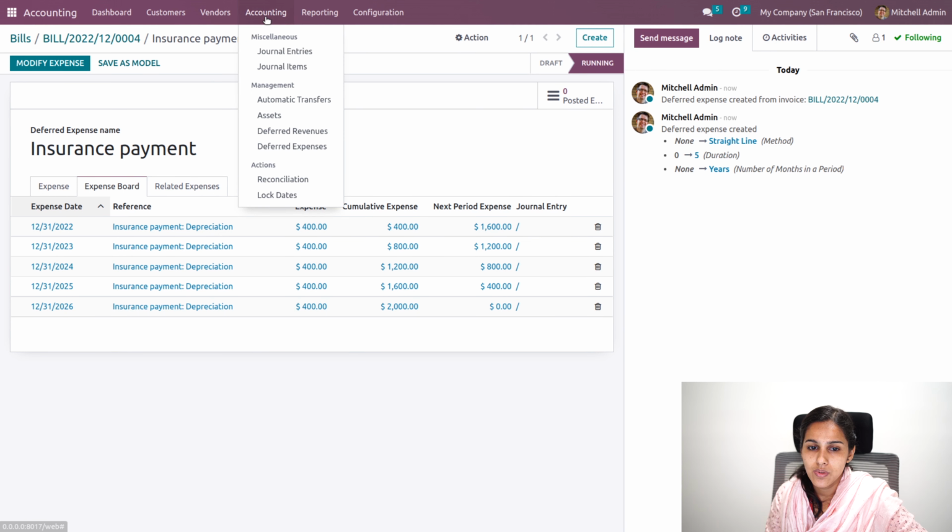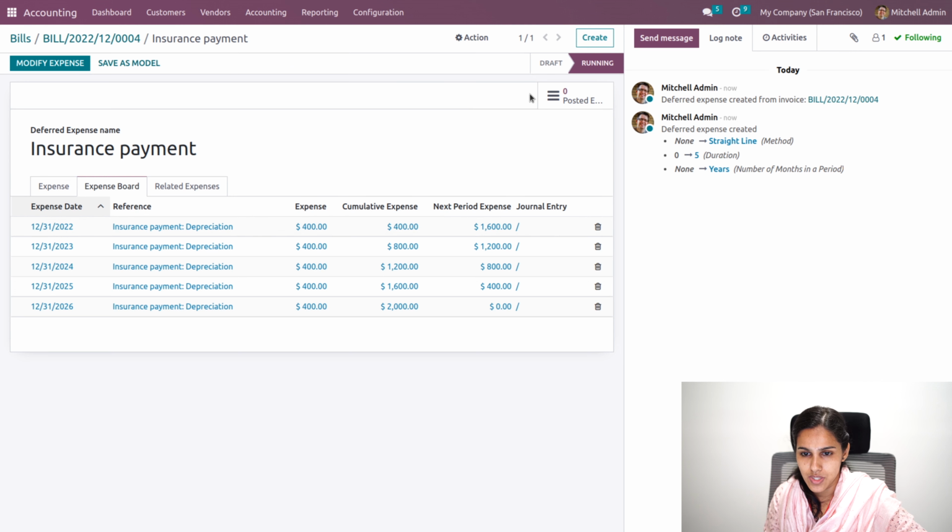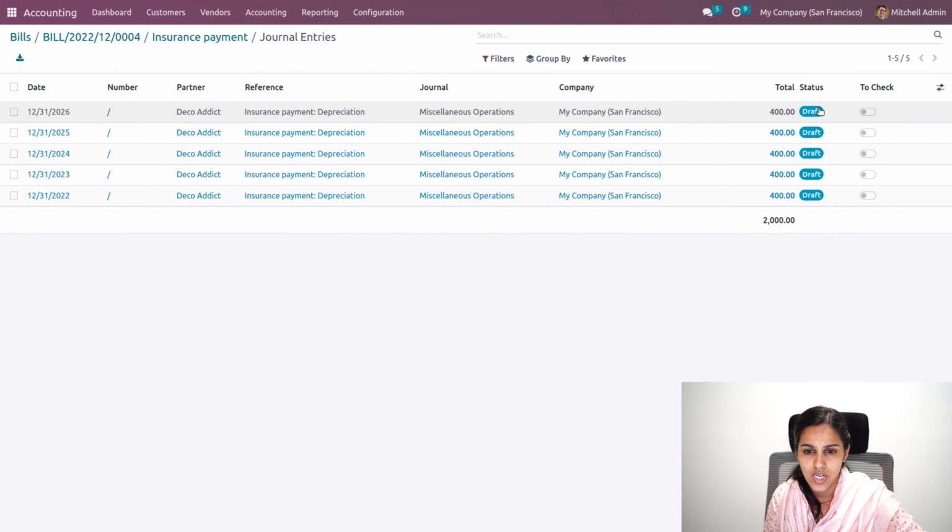And also when you go to the journal entries, you'll be able to see them. Currently, these journal entries are not posted. You can see all the posted journal entries over here with status as posted. Currently, these are all in draft state, because they will be posted on December 31st.